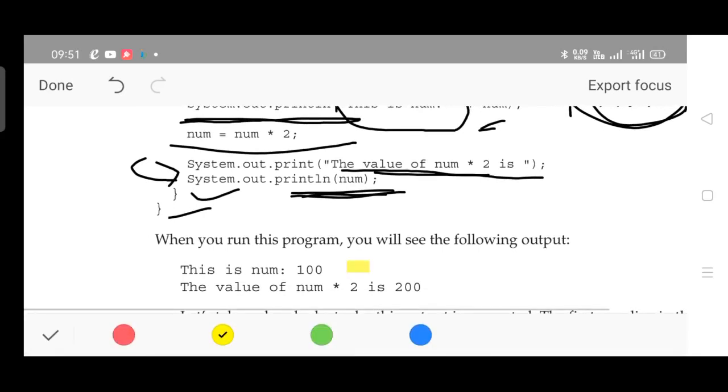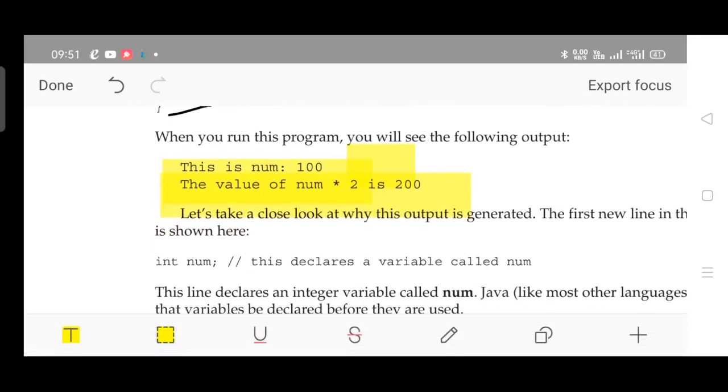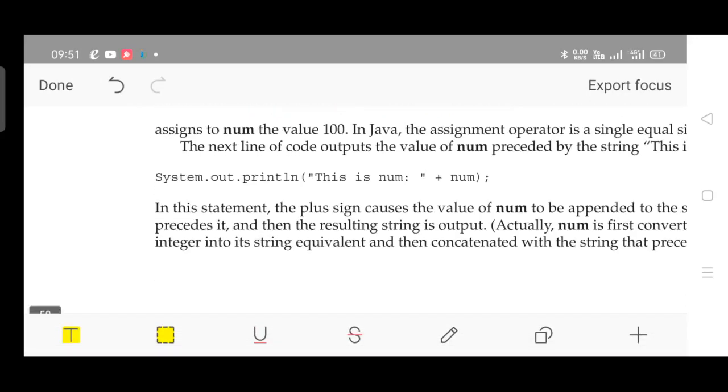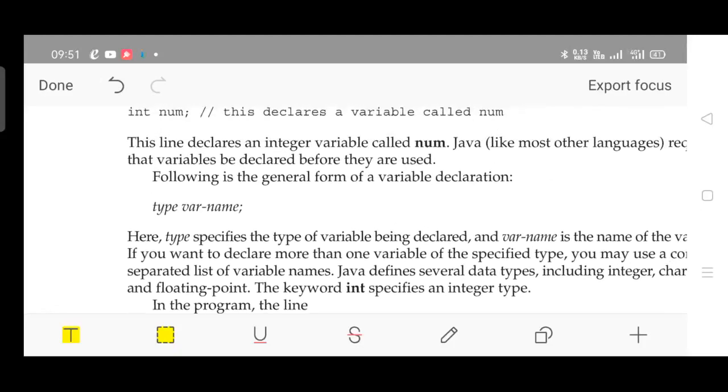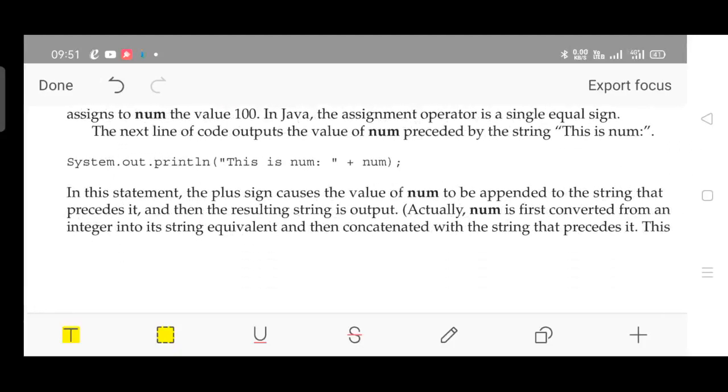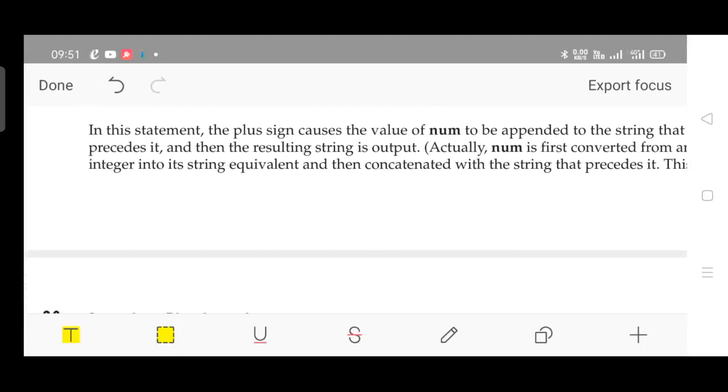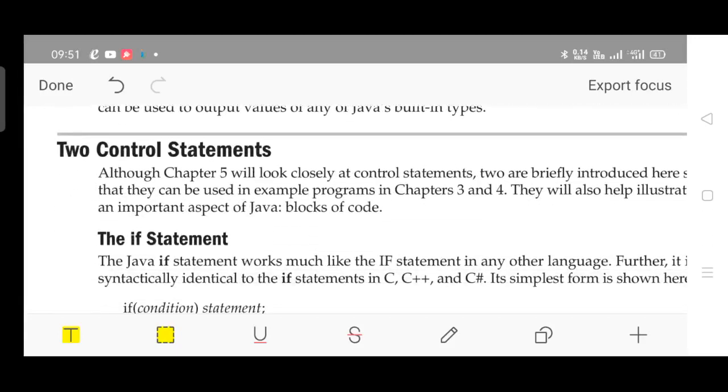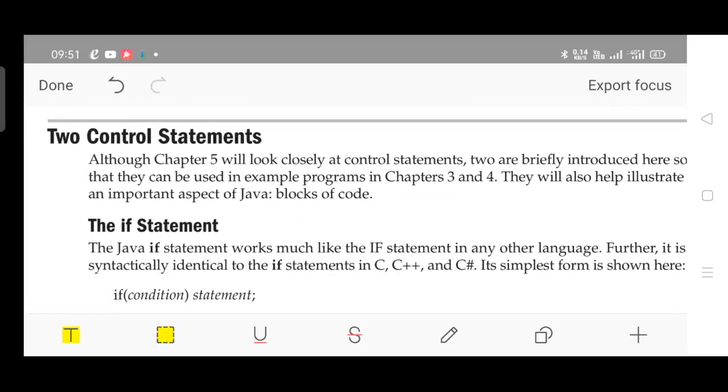So this is num, the first message, the value of num is printed as 100. Then the second message, after recomputation of num, that is num into 2, is 200, and that is printed. Please go through the description for each and every line. The description is given in the textbook, pages 57, 58 and so on. Please go through them.